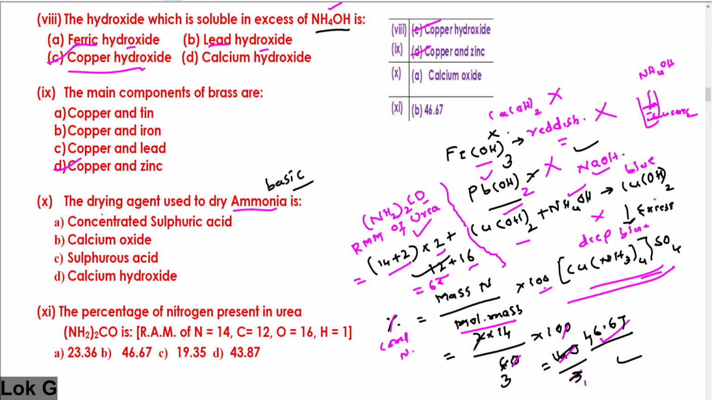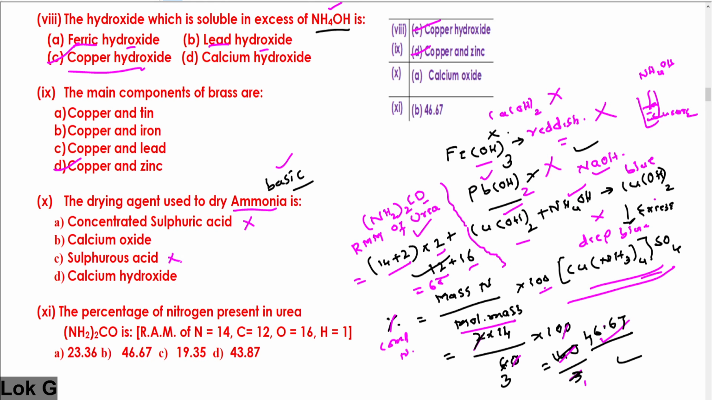10th question. The drying agent used to dry ammonia. Remember, first of all, you must know that ammonia is a basic gas. Generally, basic substances are dried by basic substances only. They cannot be dried by using acidic substances like concentrated sulfuric acid. Even though concentrated sulfuric acid is a strong drying agent, it will react with ammonia.